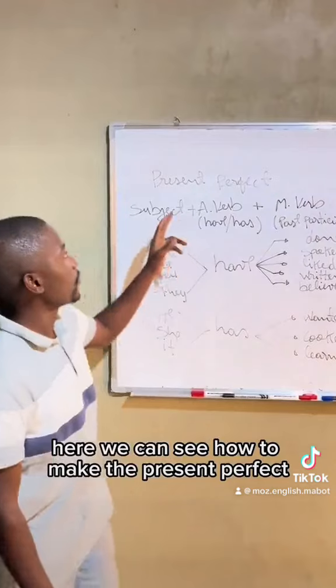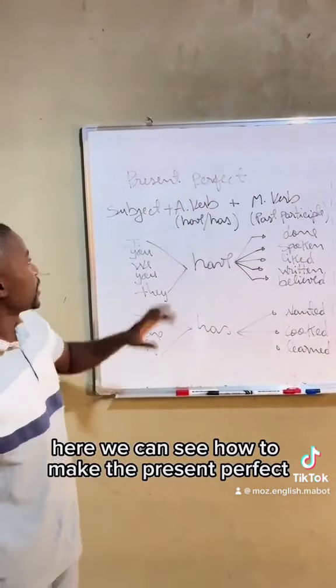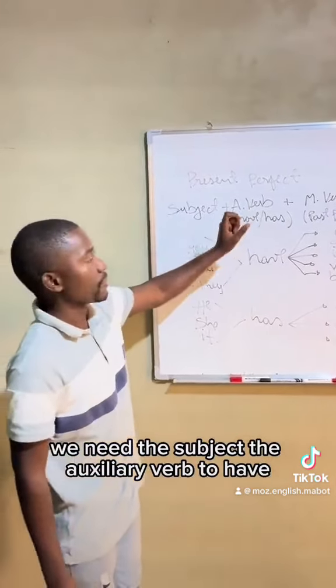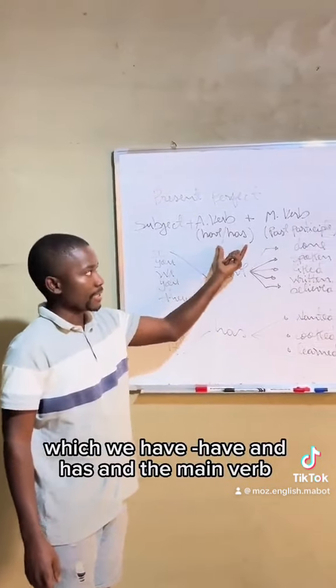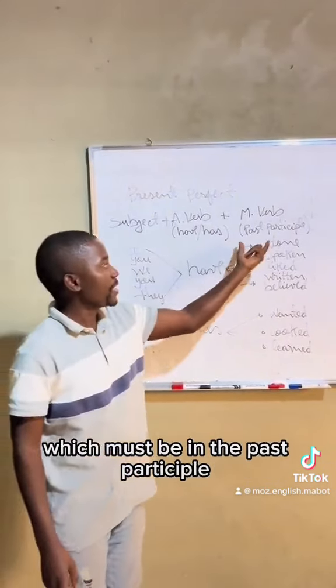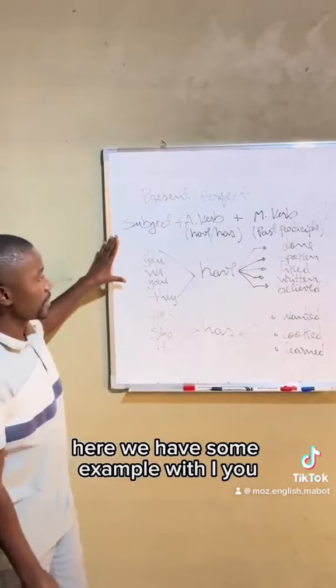Here we can see how to make the present perfect. We need the subject, the auxiliary verb to have, which we have and has, and the main verb, which must be in the past participle. Here we have some examples.